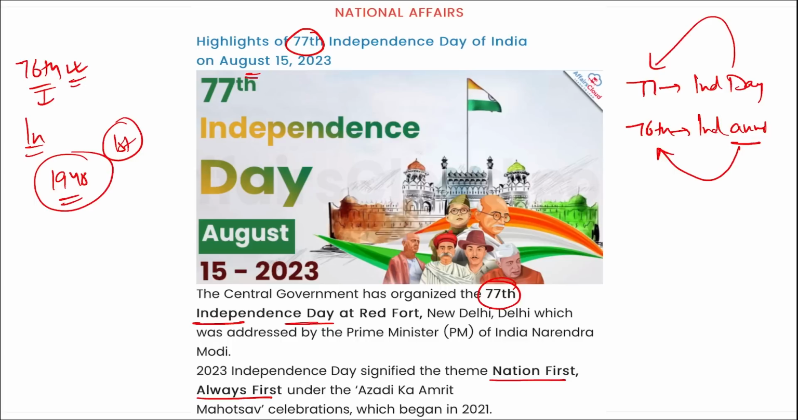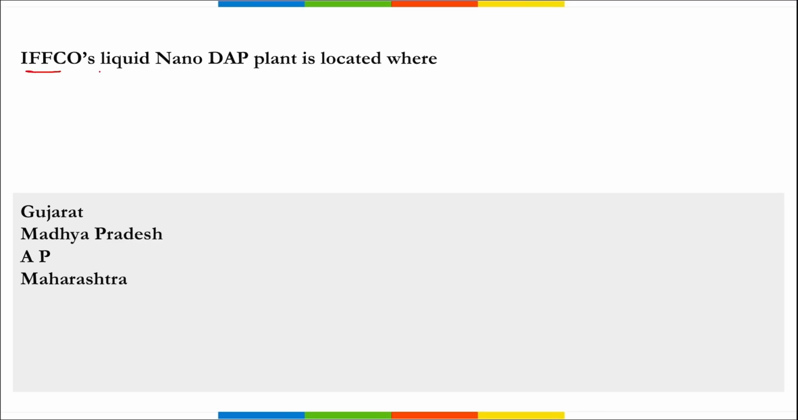Right? Then during the event, Prime Minister Narendra Modi also announced the Vishwakarma Yojana to benefit the skilled in traditional craftsmanship, artisans, workers, etc. These will include your weavers, goldsmiths, blacksmiths, laundry workers, barbers, and so on. Next, IFFCO's liquid nano DAP plant is located where? So IFFCO's nano DAP plant, where is it located? Liquid nano DAP. What is this DAP? DAP stands for what? It is diammonium phosphate.